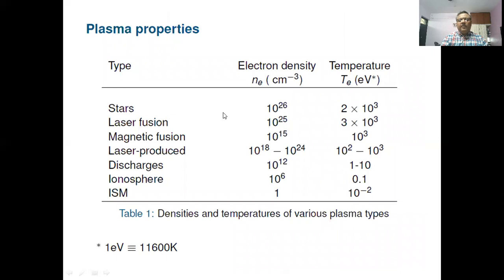The parameters of these different plasmas vary. You can see the densities range from 10^6 in the Earth's atmosphere to 10^26 in the stars. Quite a long range of densities. And similarly, the corresponding temperatures range from 0.1 electron volt to 2 into 10^3 electron volts. So there is quite a large range of temperatures and densities we have.